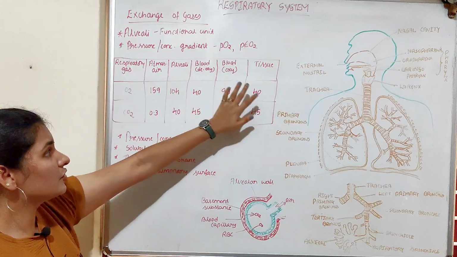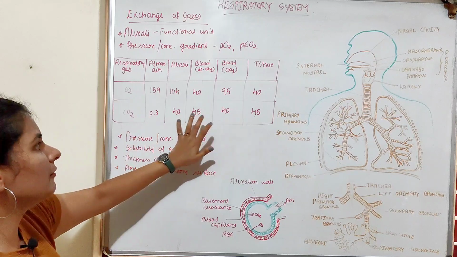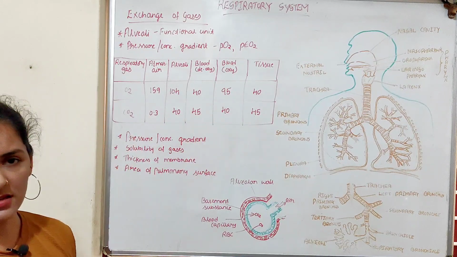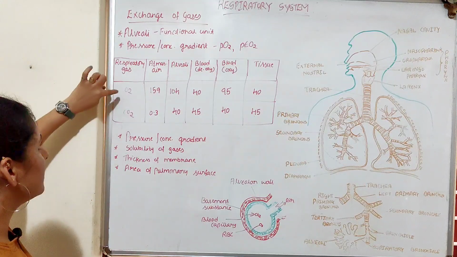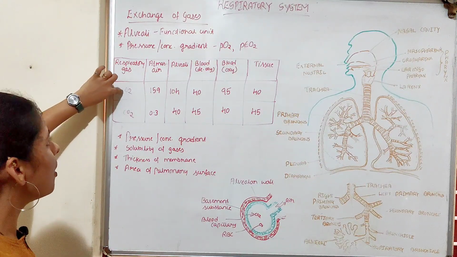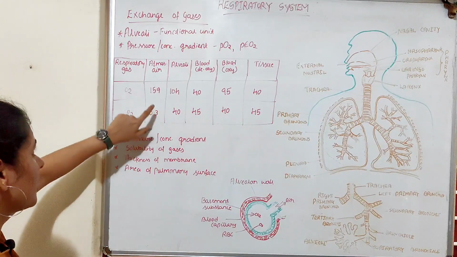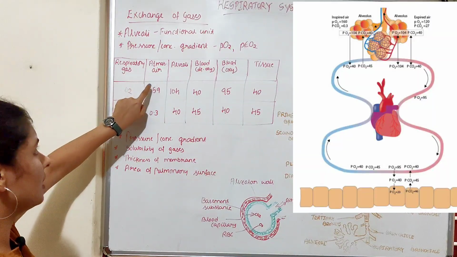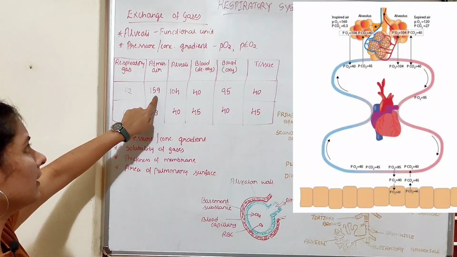This is a table which shows the partial pressure of oxygen and carbon dioxide at different regions of the respiratory system. First, we'll learn about this table. As I already told, this is the partial pressure of oxygen at different parts of the respiratory system. First one is atmospheric air. In the atmospheric air, the partial pressure is 159 mmHg.